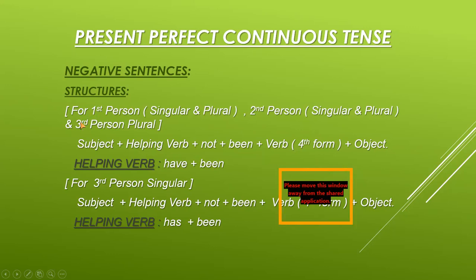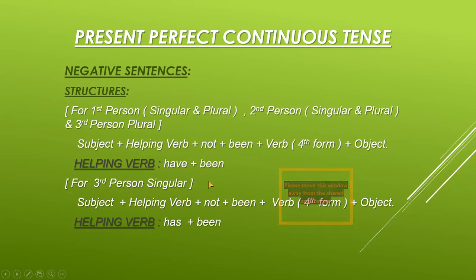Now for structures, we have again two structures because of two helping verbs. For first person singular and plural, second person singular and plural, and third person plural, we have the structure: subject plus helping verb plus not plus been plus verb fourth form plus object, full stop. Now the helping verb is have plus been. Have and been do not come together in the sentence. There is something in between them. It means there is "not" present in between have and been.